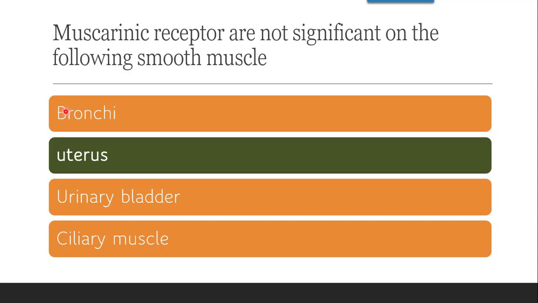The correct answer is uterus, because as far as the location of muscarinic receptors on smooth muscles is concerned, M3 is located on the smooth muscles and it is responsible for the contractions. So amongst bronchial and the others, uterus is the correct answer.